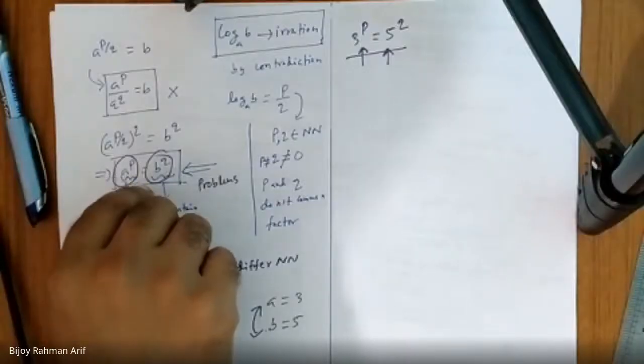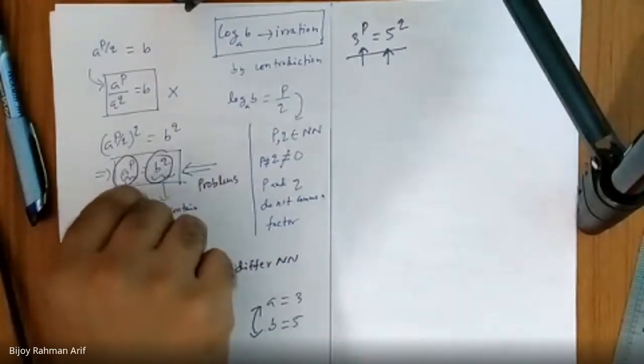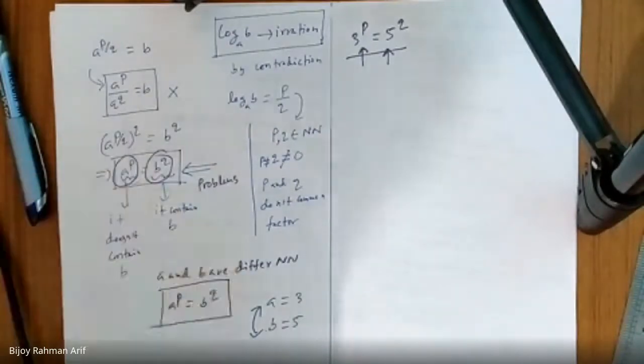The question is about equality. The problem arises because of the equality, not because of only the common factor. They don't have a common factor. Am I right or not?